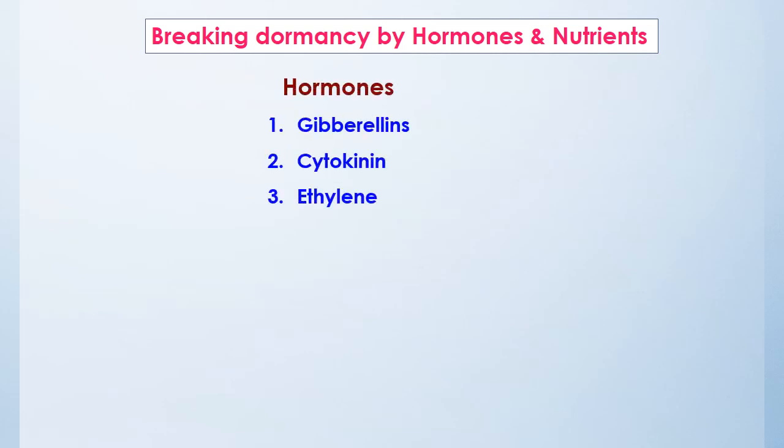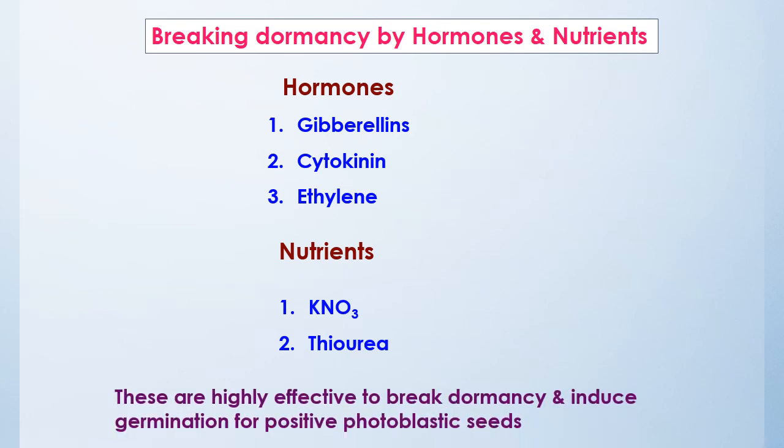At last, breaking of dormancy by using hormones and nutrients. Coming to the hormones, they are gibberellin, cytokinin and ethylene. These are the hormones used to break seed dormancy. Next, nutrients. The nutrients used are potassium nitrate and thiourea. These nutrients help the seeds to break dormancy. They are highly effective to break seed dormancy and bud dormancy and induce the germination process for positive photoblastic seeds.